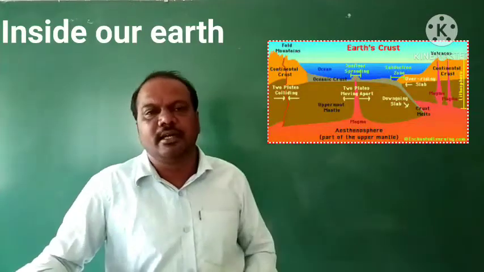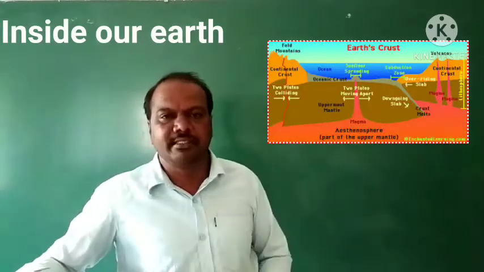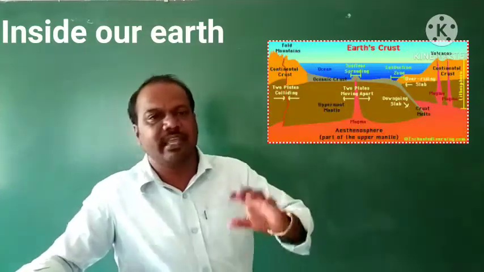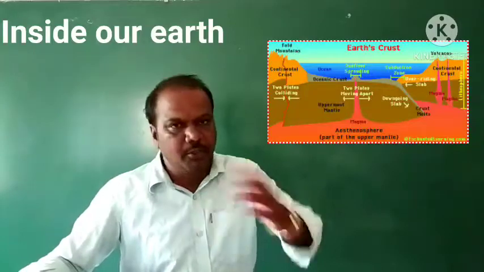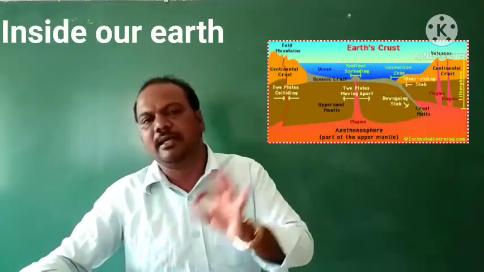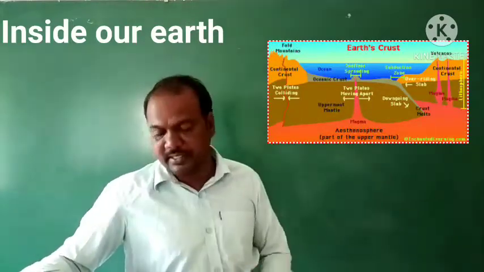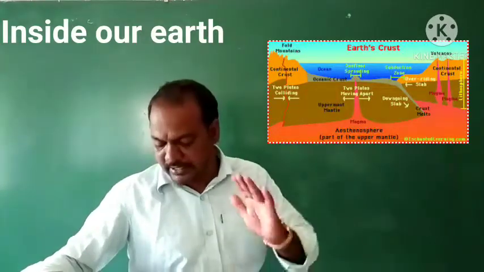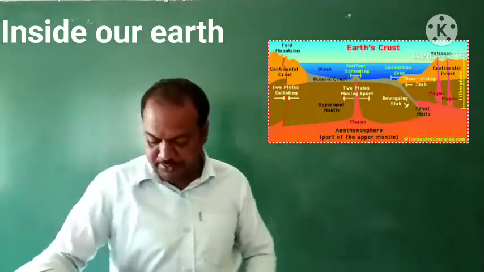And also the crust is mainly made up of some minerals. That is silica and alumina. These are the minerals we can find in the crust itself only. Both silica and alumina together we can call the Sial. Si means silica, Al means alumina. These two are the main minerals we can find in the crust. Crust is nothing but the uppermost layer.